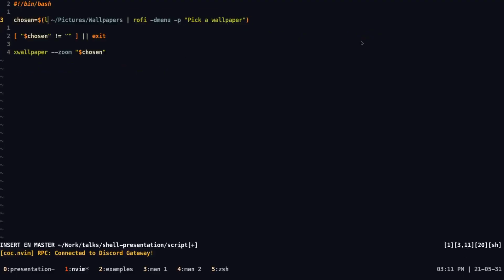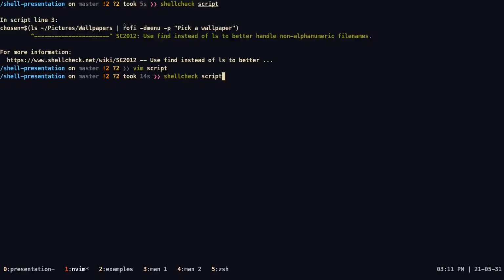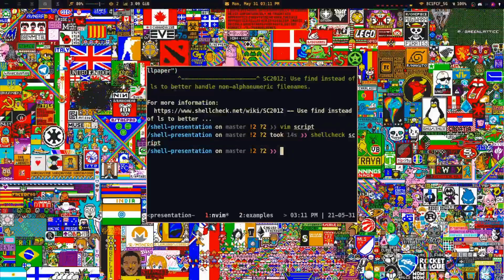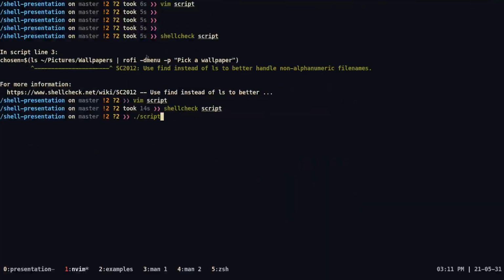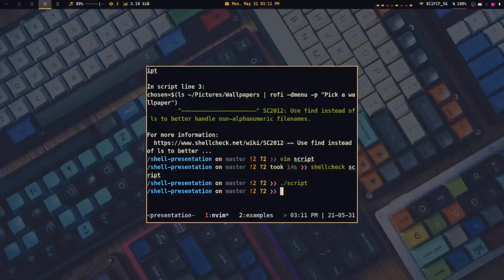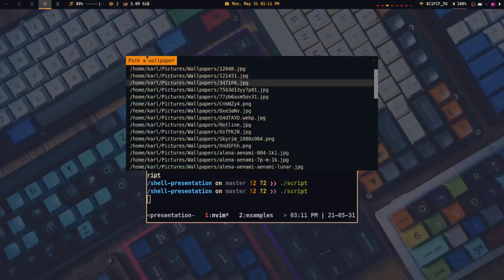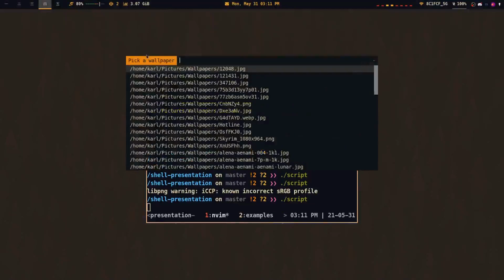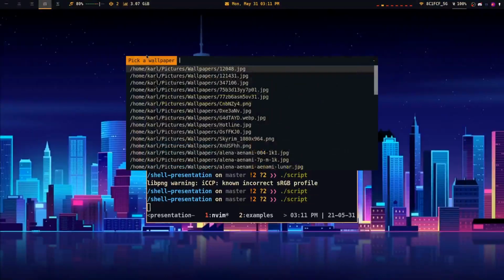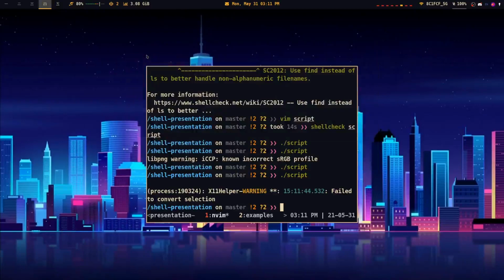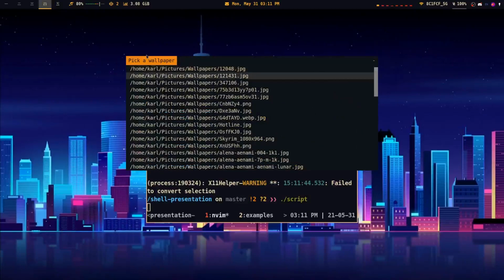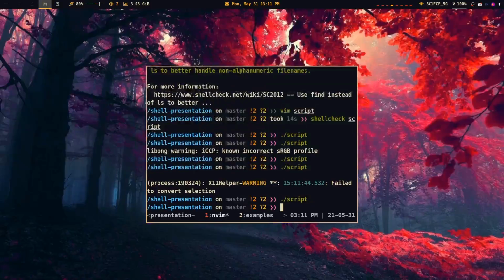So instead of ls, we can do something like fd and then the period to symbolize that we want to just look in the directory, all the files. So once we do that and we run Shellcheck again, it should be fine. And here, now our script kind of works. We can be using everything we want in whatever fashion we want.